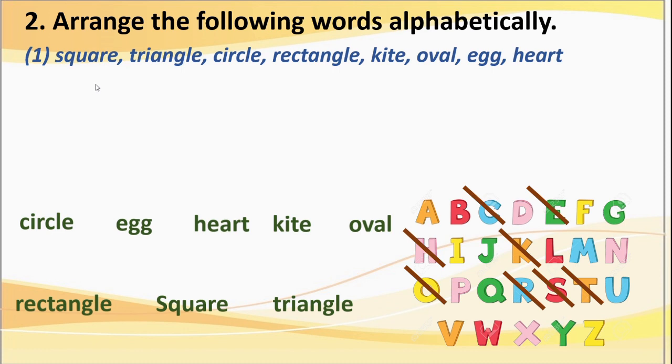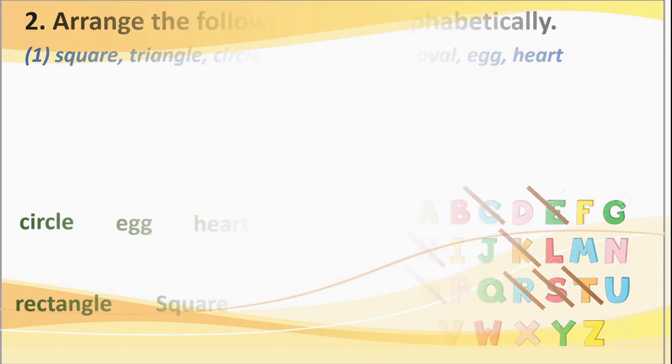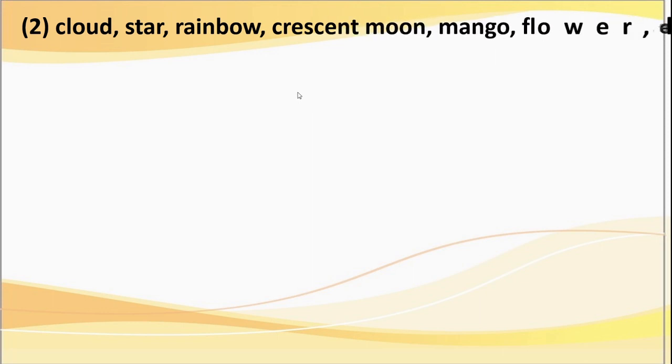See, we have arranged these given words in alphabetical order. A, B, C, D, E, F, no, G, no, H. Got this, dear children? According to alphabets, we have arranged these given words. Now see here, some more words are there. Again the same procedure we will follow.